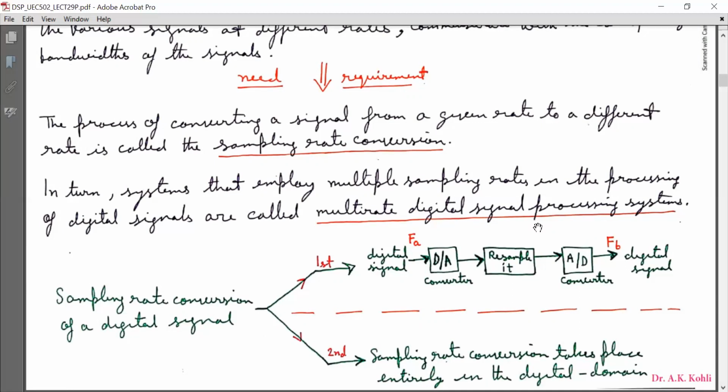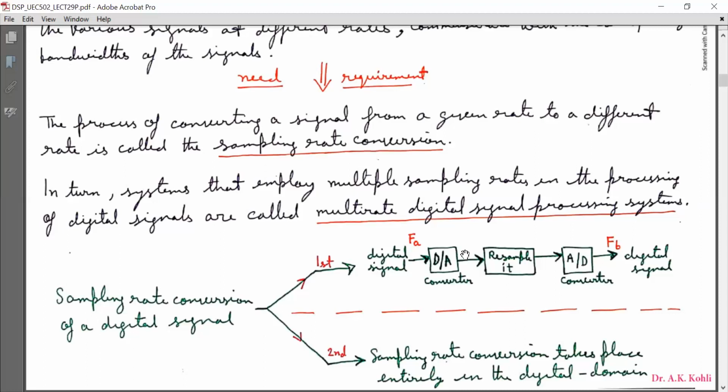In the first method, the input digital signal has sampling rate FA, but we require that the signal at output must have sampling rate FB. So we employ the first method. The input digital signal as shown has sampling rate FA, and that signal is passed through a digital to analog converter.